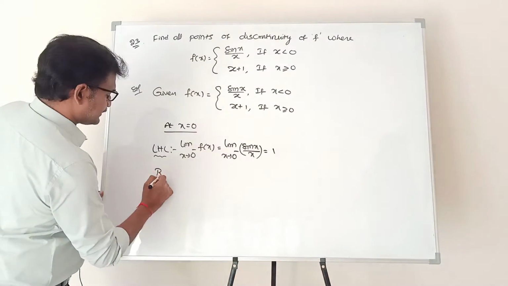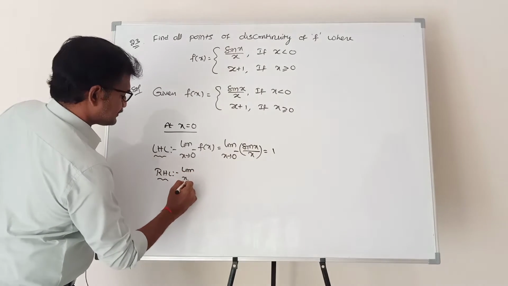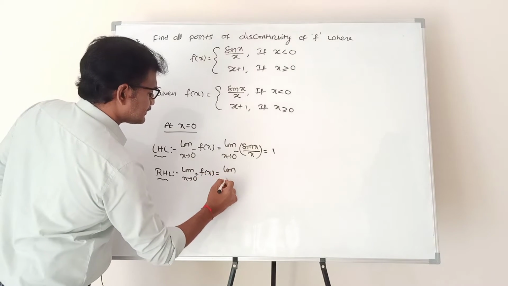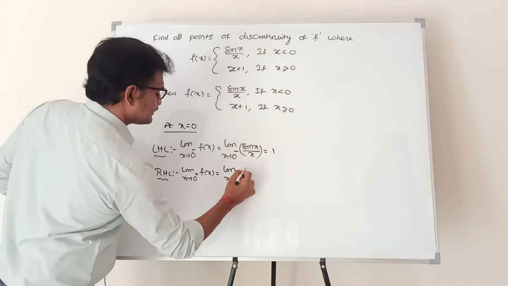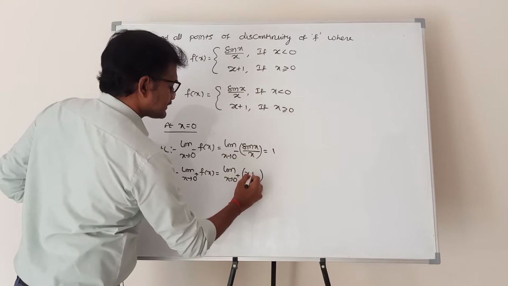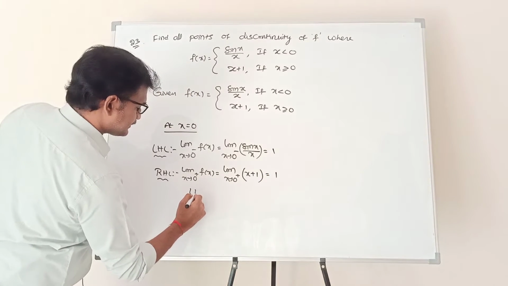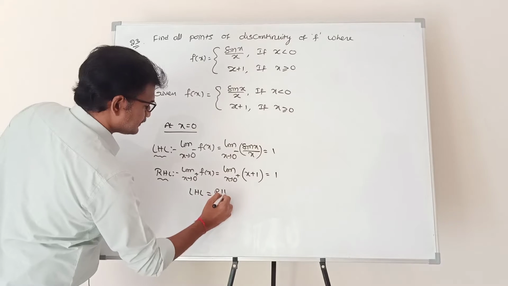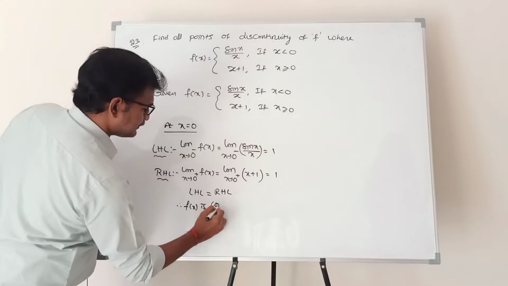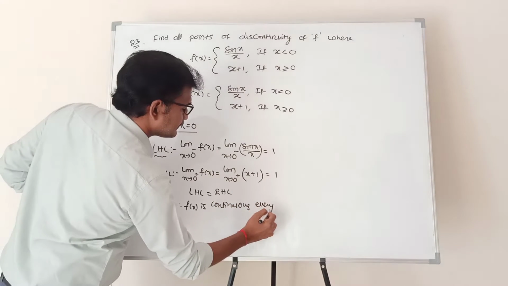Next, right hand limit, limit x tends to 0 plus f of x. 0 plus means greater than 0. What is f of x? x plus 1. 0 plus 1 is 1. LHL is equal to RHL. Therefore, f of x is continuous everywhere.